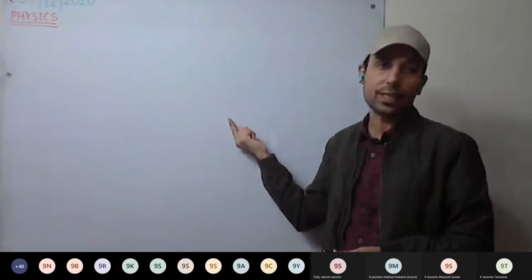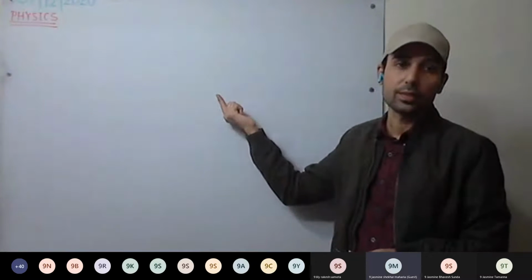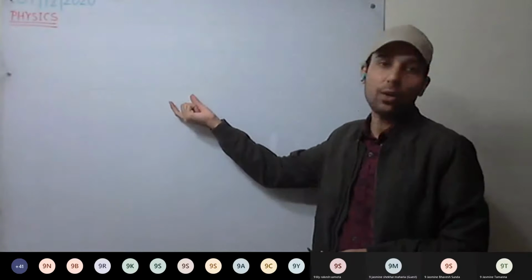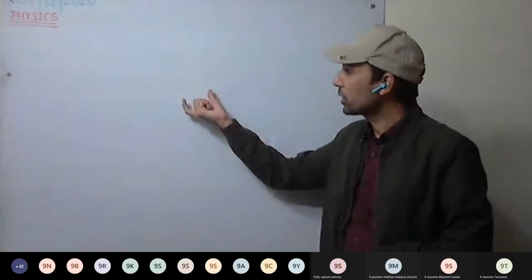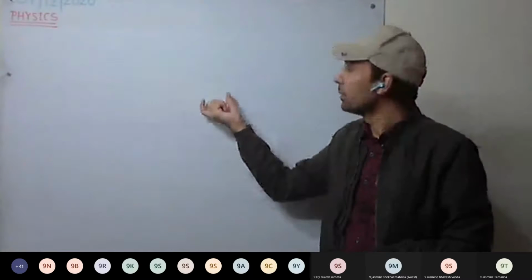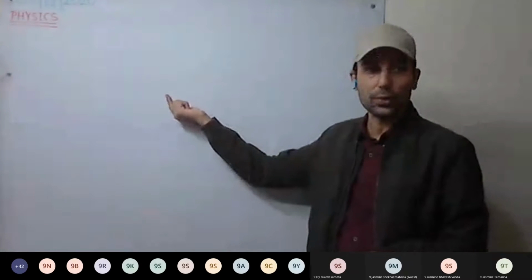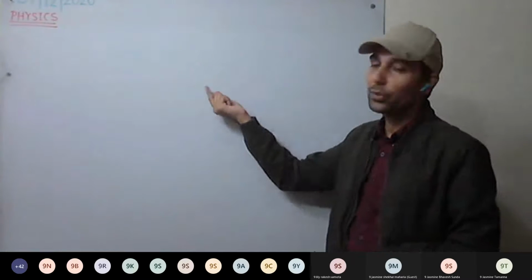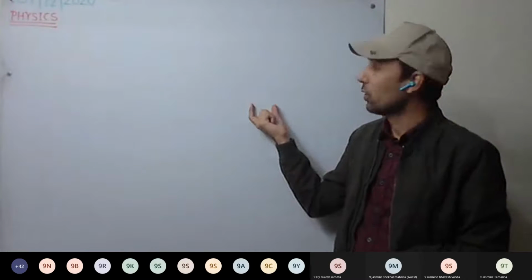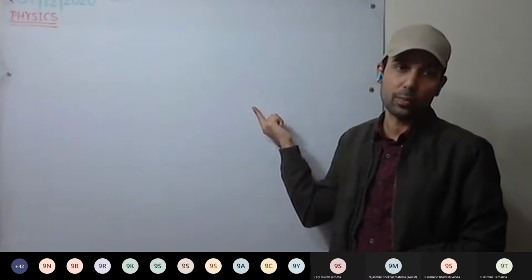What does Newton's second law tell? It provides the magnitude, the quantity or value of force. If you apply a force on a body, how much acceleration is produced in that body? That magnitude the second law provides. The magnitude of acceleration produced in the body when a force is applied on it is provided by the second law of motion. These two laws don't tell how the force will act on the body.